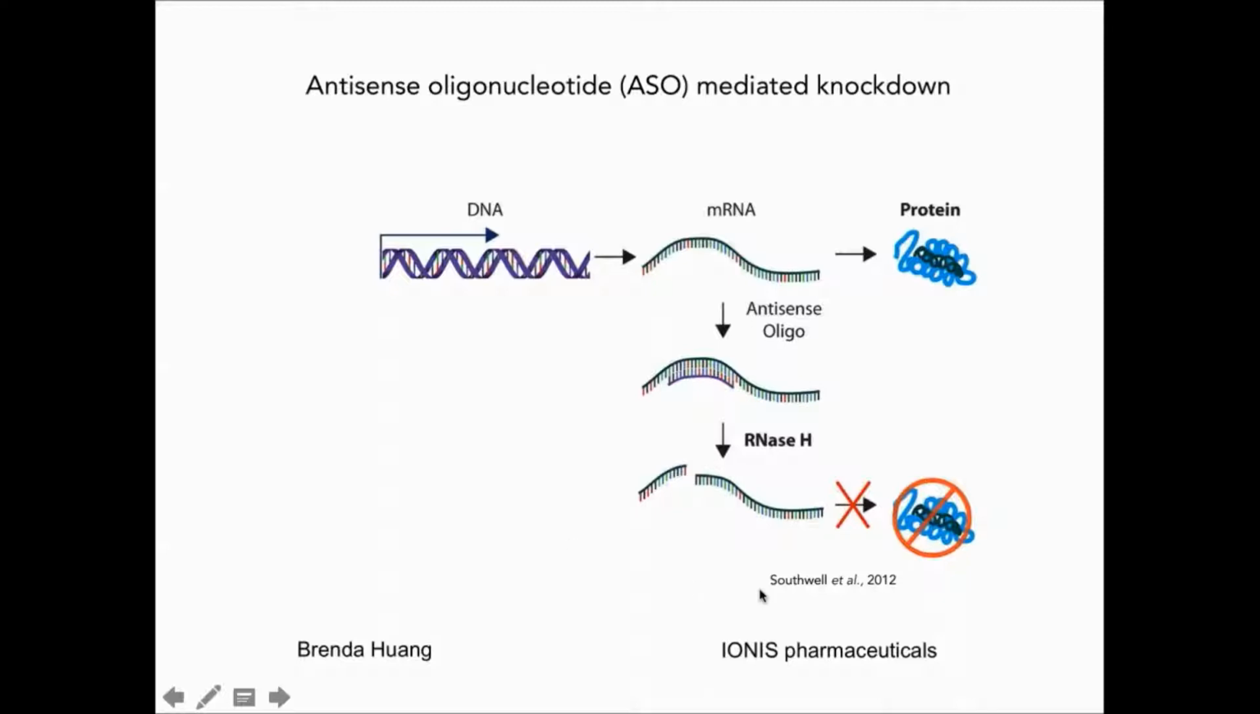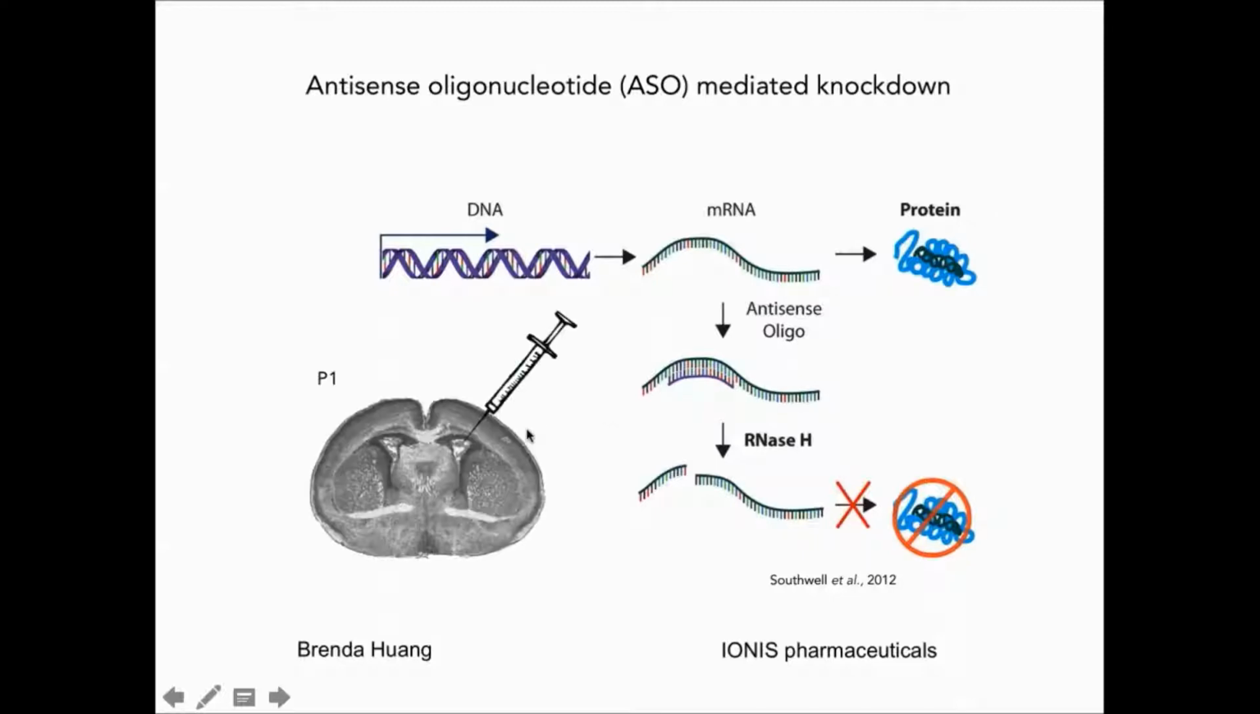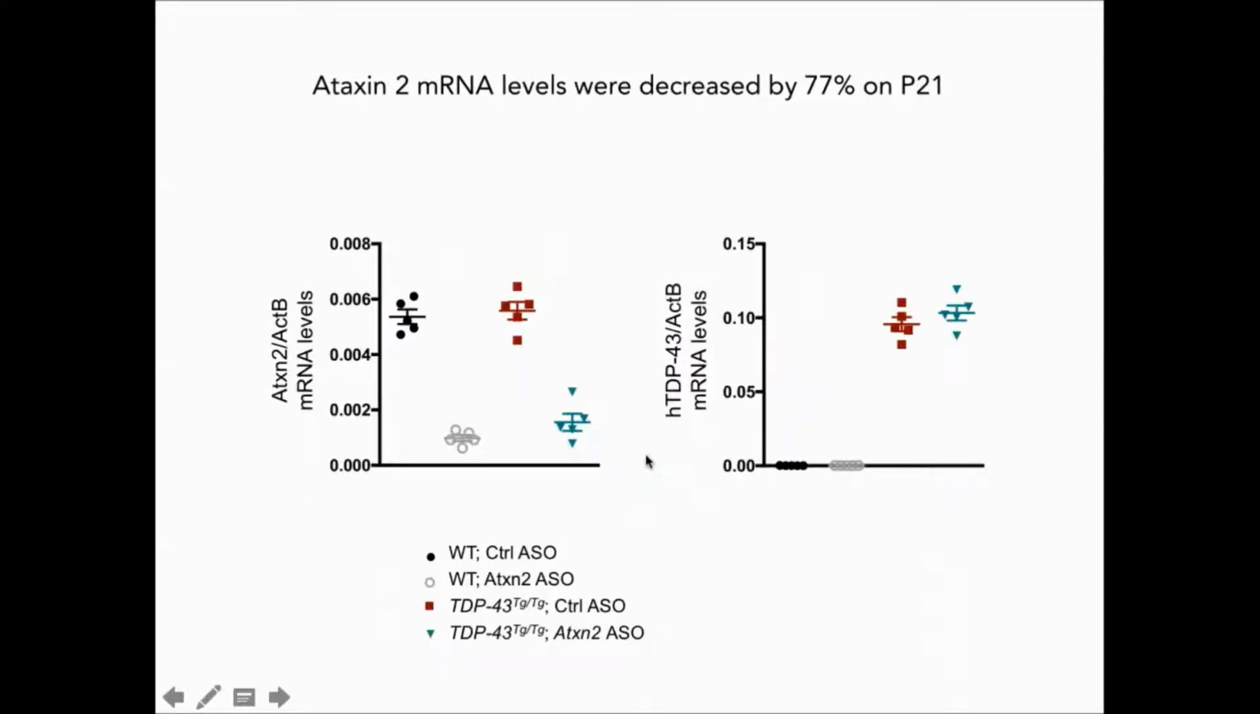Ionis Pharmaceuticals developed an ASO targeting Ataxin 2 for us, and Brenda Huang in my lab injected this at P1 into the lateral ventricles, just one-time injection. Even 3 weeks later, we saw a huge decrease in Ataxin 2 levels in the mouse brains, 77%. But we didn't see any change to the human TDP-43 transgene levels, as you would expect.